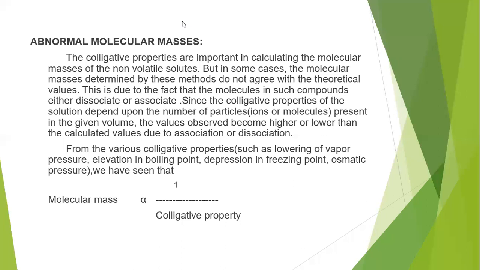From all these colligative properties we can determine the molecular mass. What is the relation between colligative property and molecular mass? Molecular mass is inversely proportional to the colligative property.